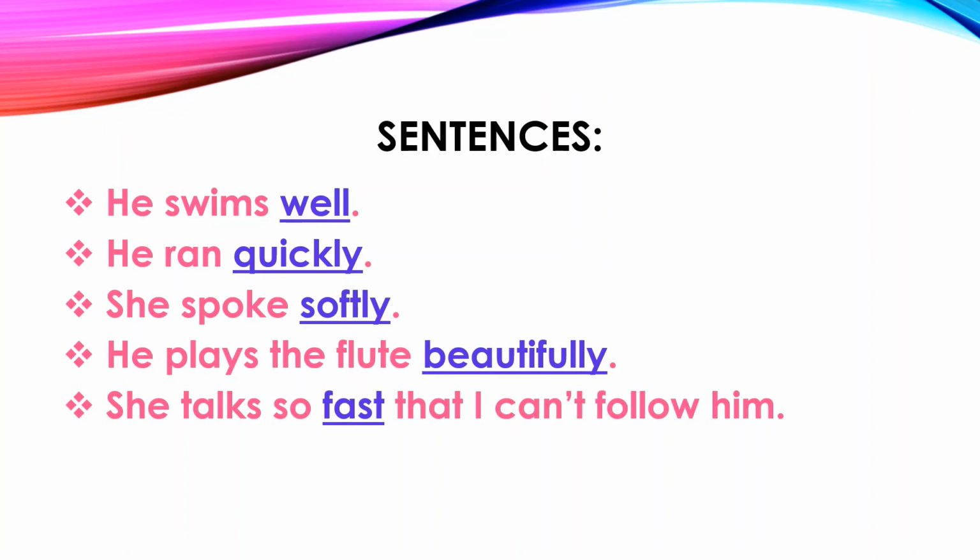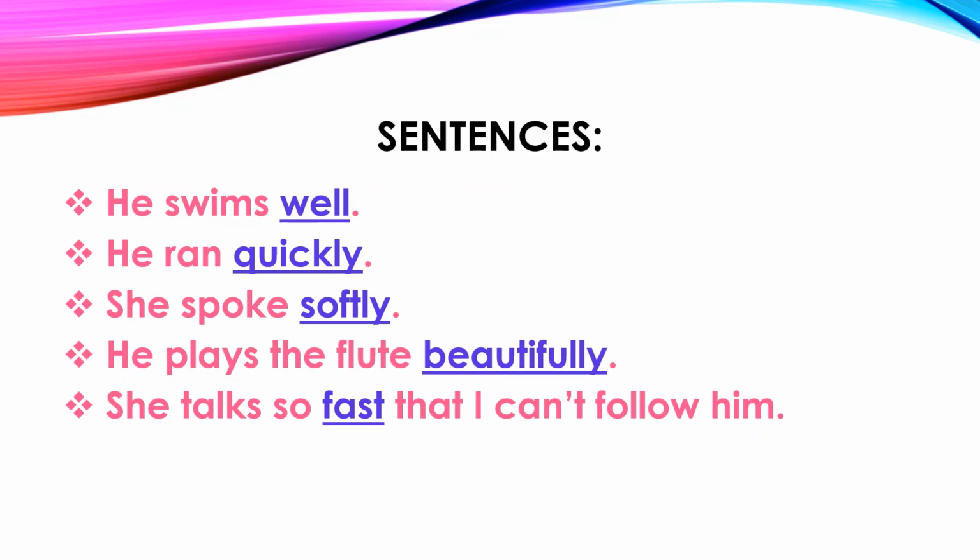Next example, he plays the flute beautifully. In this example, beautifully is an adverb of manner because when we ask the question to the verb, plays, how does he play the flute, we get the answer beautifully. So beautifully is an adverb of manner. Here the flute is the object.